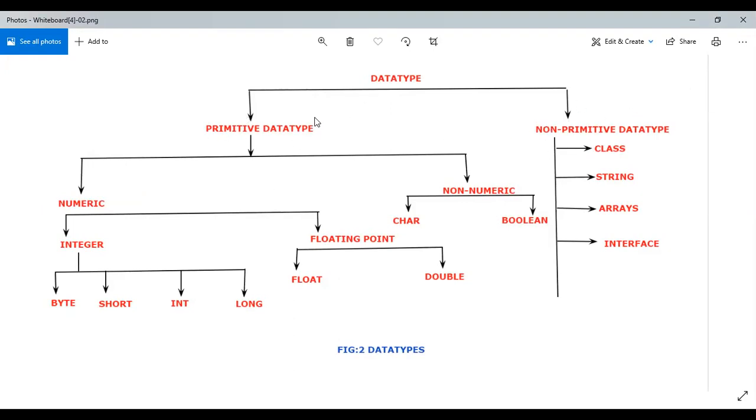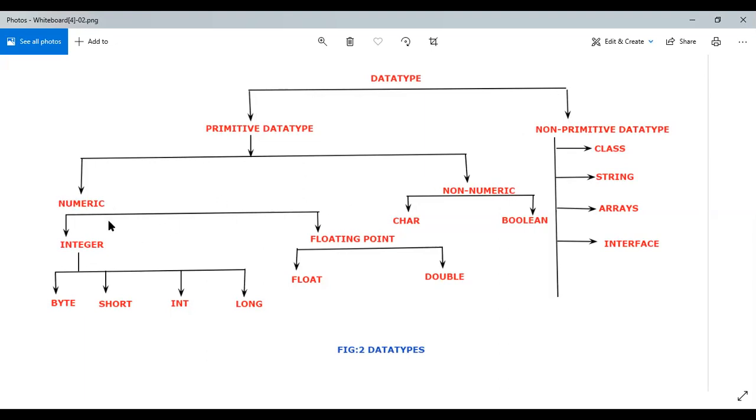What is the meaning of this word? You will understand in a few minutes. So what are this primitive data type and non-primitive data type? I'll be speaking on that, but the primitive data type has been classified into two types. One is numeric, because the data you enter is in the form of numbers. And non-numeric also will be there. You're going to enter some alphabets, and you're going to tell true and false, all those things. So the non-numeric also is there.